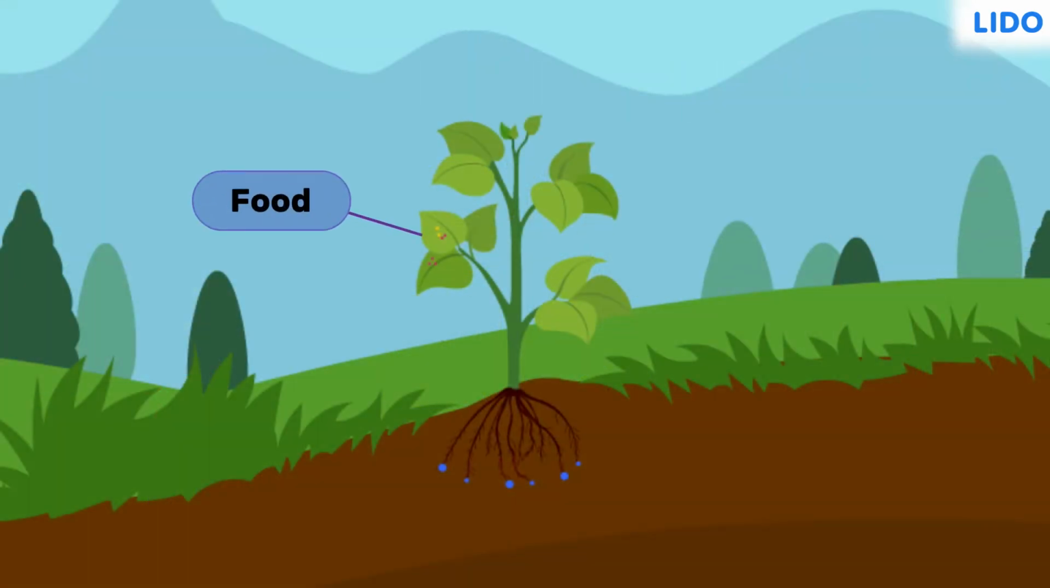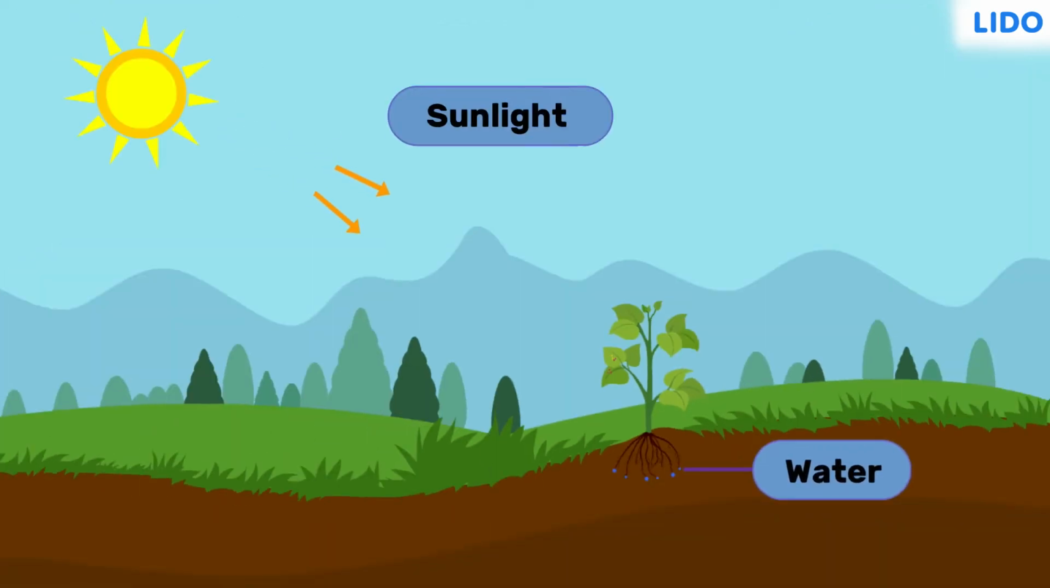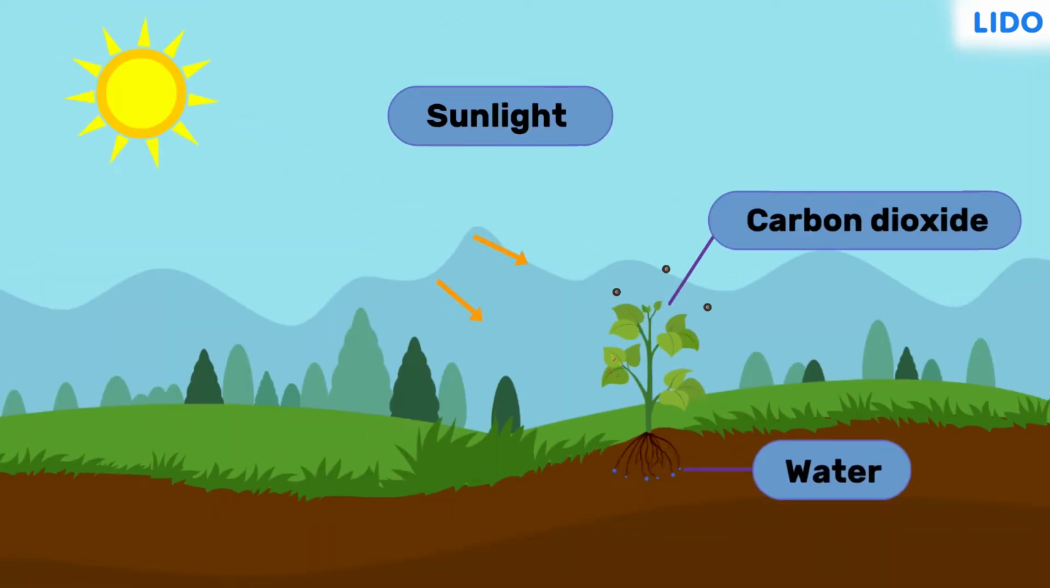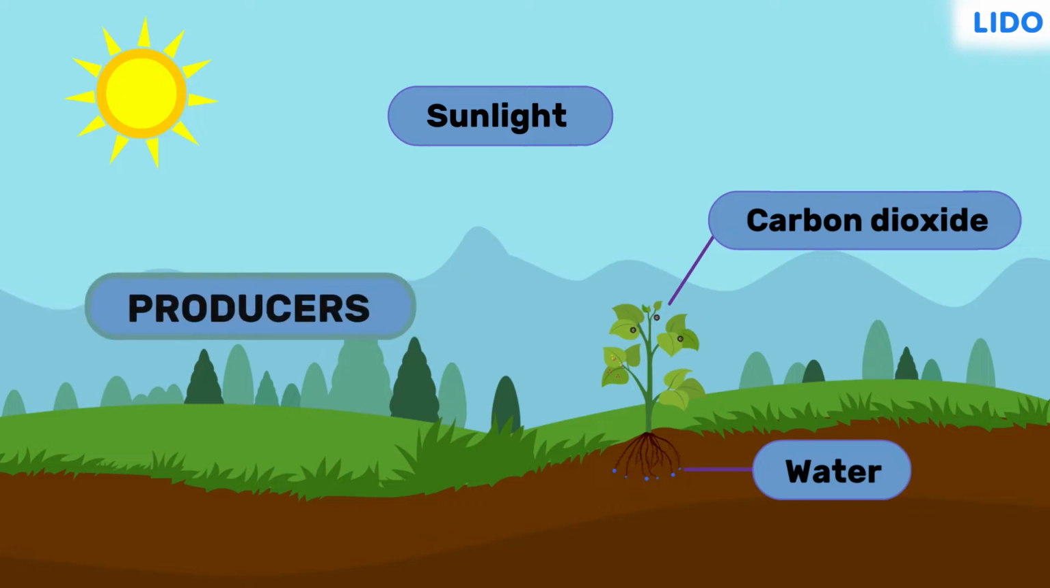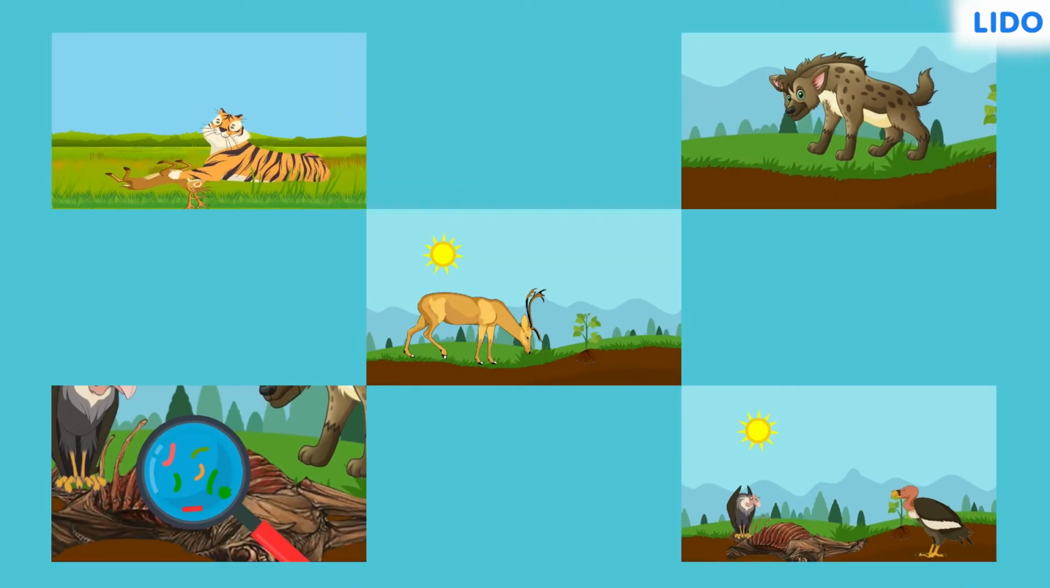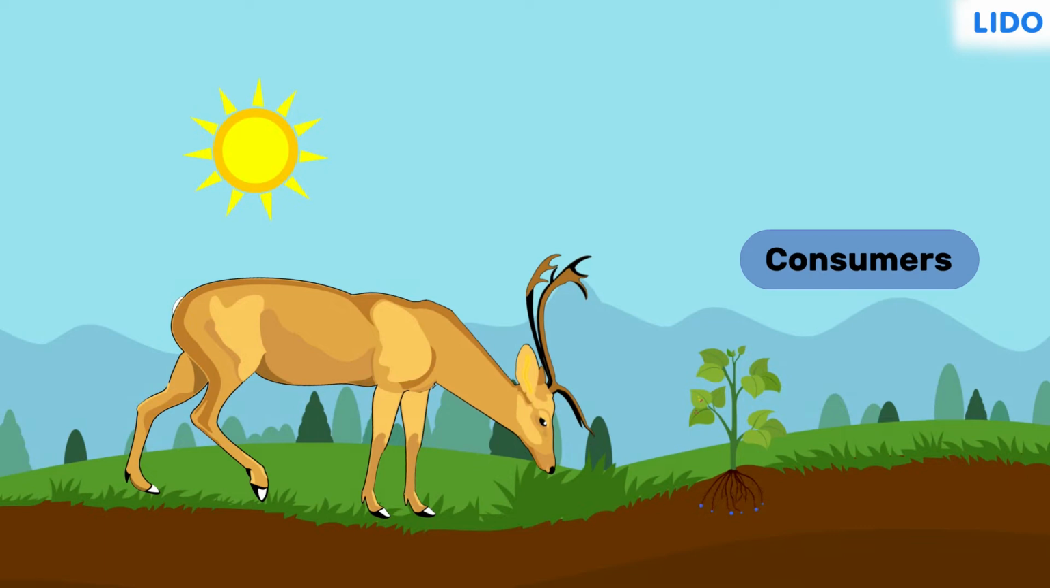But what do plants use to make food? Plants prepare their own food using components like water, sunlight, and carbon dioxide, hence, they are called producers. All animals depend on plants for food directly or indirectly, and thus they are called consumers.